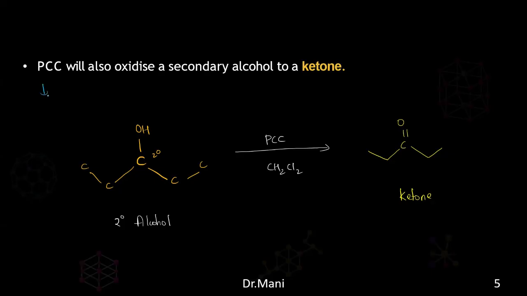Remember this. Pyridinium chlorochromate. Okay. So far clear? Any doubts? No, sir. Okay.